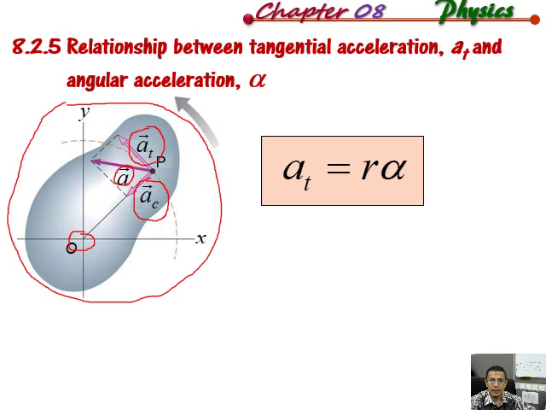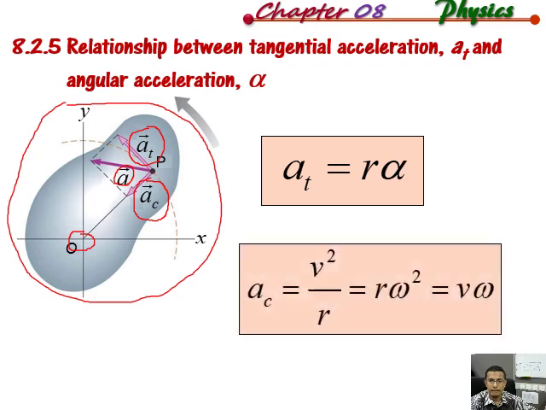The unit of A here is the same as the unit of acceleration in chapter 2, that is meter per second square. And AC, from chapter 6, circular motion, which we have gone through, is V square over R.